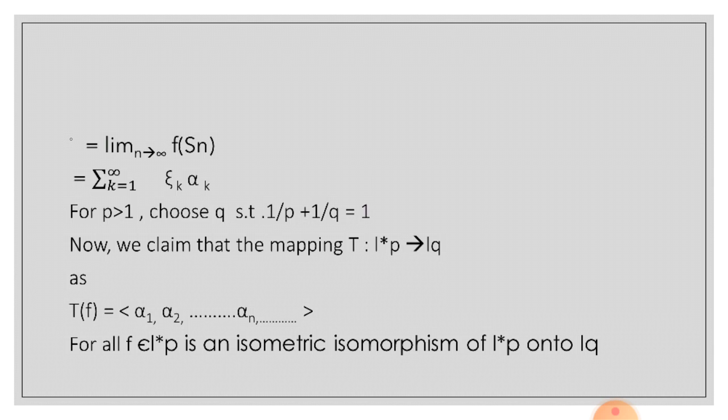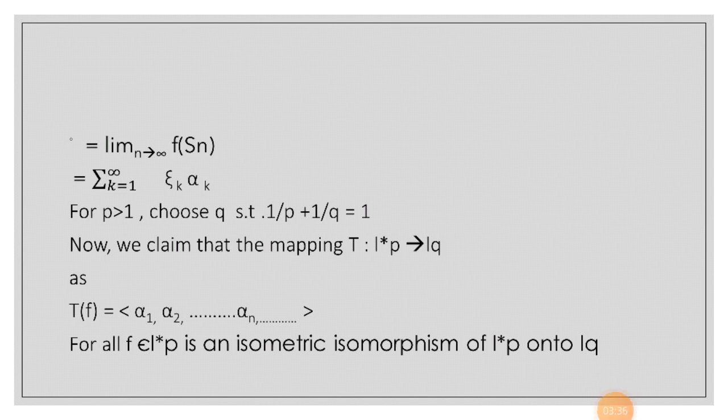For p greater than 1, choose q such that 1 by p plus 1 by q is equal to 1. Now we claim that the mapping T from L star p to LQ, defined by T of f is equal to alpha 1, alpha 2 and so on, this sequence, for all f belonging to L star p, is an isometric isomorphism of L star p onto LQ.